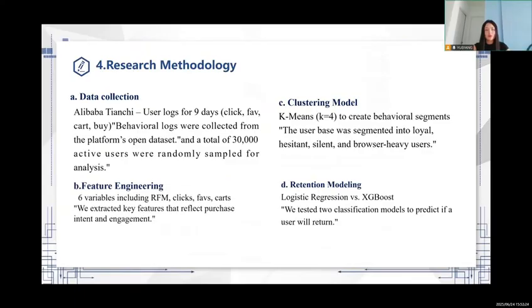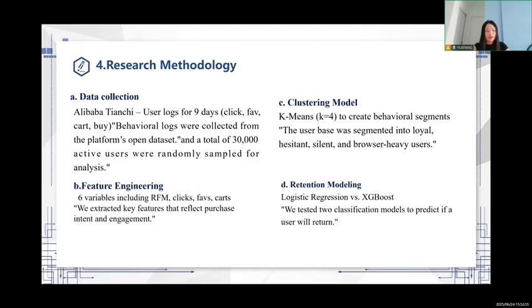For research methodology. A. Data collection. Alibaba Tianchi. User log for 9 days. Click, favor, cart, buy. Behavior logs were collected from the open dataset, and a total of 30,000 active users were randomly sampled for analysis. B. Feature engineering. 6 variables including RFM, clicks, favors, carts.